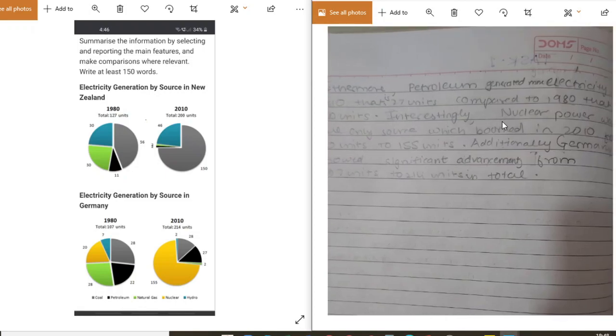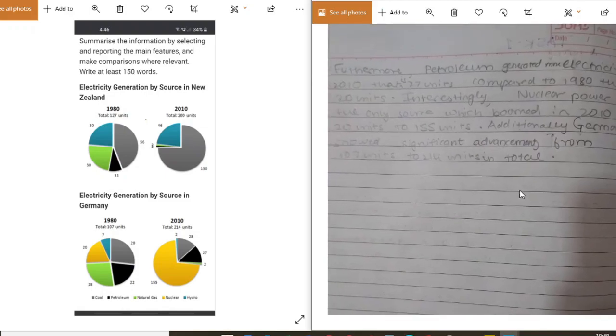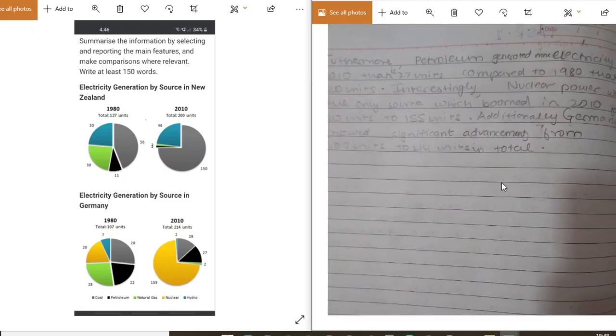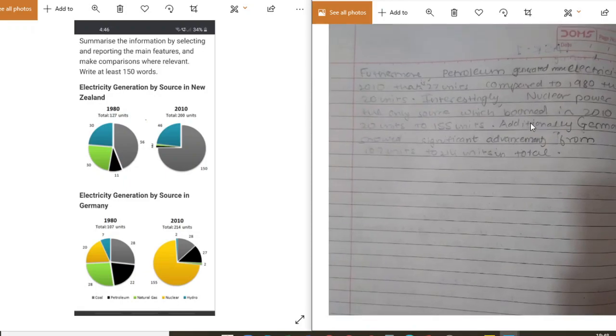Furthermore, petroleum generated more electricity in 2010, that is 27 units, compared to 1980, that is 20 units. Interestingly, nuclear power was the only source which boomed in 2010. You have to specify it is Germany. Nowhere have you specified that it is Germany you are talking about, which boomed in 2010 from 20 units to 155 units. Additionally, Germany showed significant advancements from 107 units to 214 units in total.